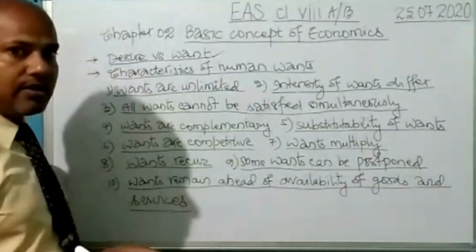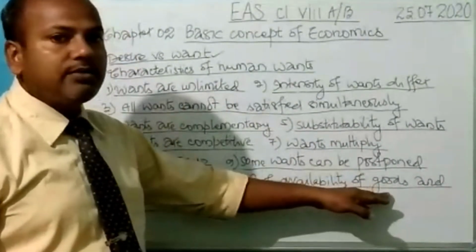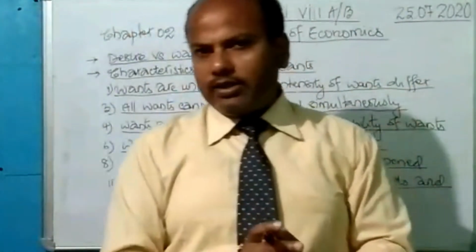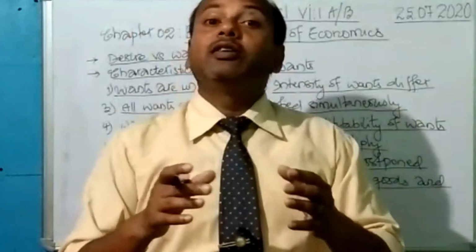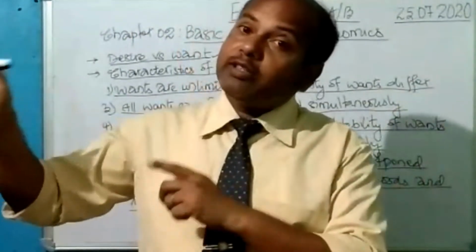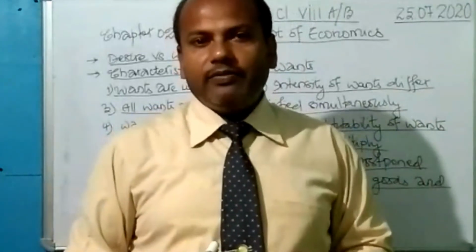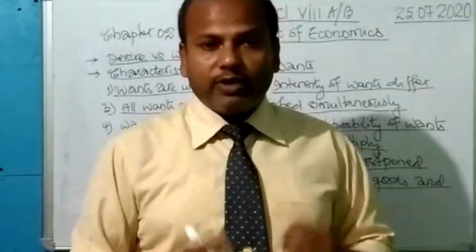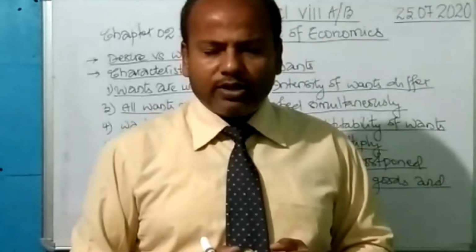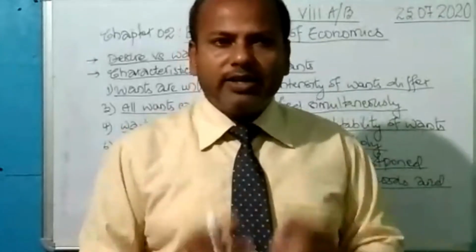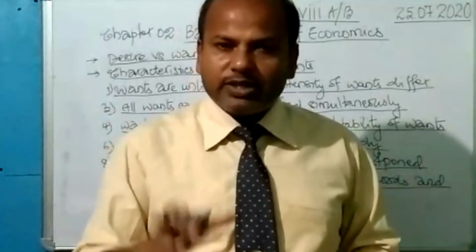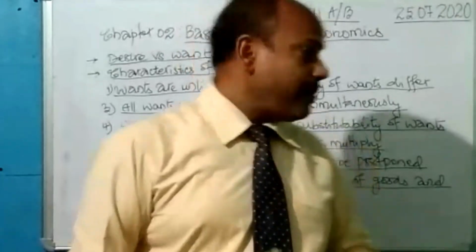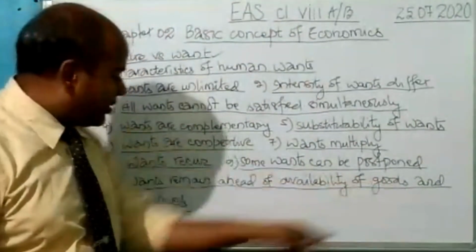Next, wants remain ahead of the availability of goods and services. That means in this world the want is always more than the quantity of the goods and services that are available in the world. If you see how much gold is available in this world, and how much gold man requires, the requirement is always more than what is available. If gold was easily available, I would have demanded hundreds of bags of gold. But it is not possible because it is limited, and things which are limited are expensive and cannot be achieved so easily.